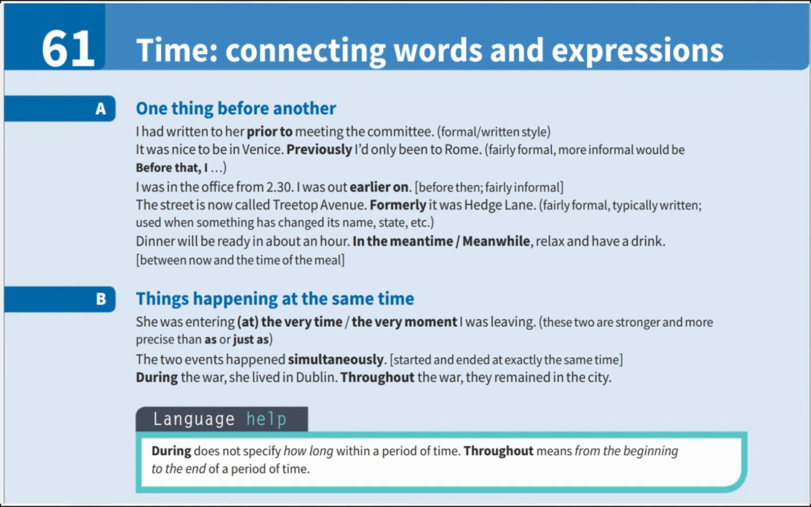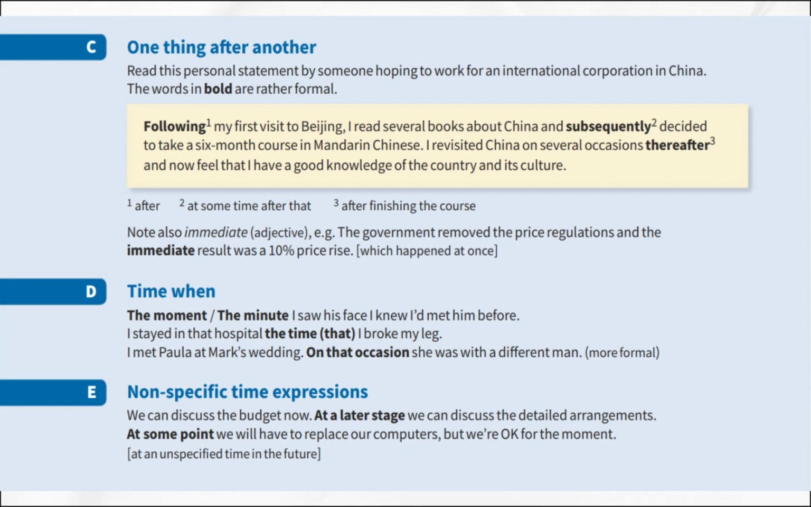During the war, she lived in Dublin. This does not specify how long within that period. Throughout the war, they remained in the city. This means from the beginning to the end of the period. Here is a language tip. During does not specify how long within a period of time, whereas throughout means from the beginning to the end of a period.